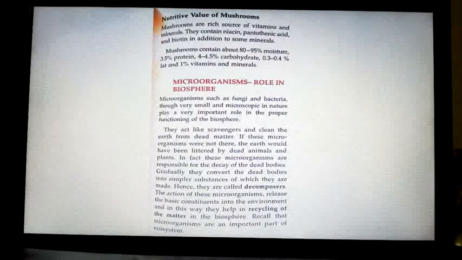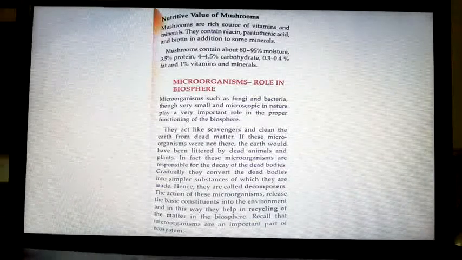Now we go for the nutritive value of mushrooms. Mushrooms are rich sources of vitamins and minerals. They contain niacin, pantothenic acid, biotin in addition to some minerals. So all these names, don't get scared, they are names of the vitamins, like B1, B12, B6. Mushroom contains about 80 to 90% moisture, 3.5% protein, 4 to 4.5% carbohydrate, 0.3 to 0.4% fat, and 1% vitamins and minerals.